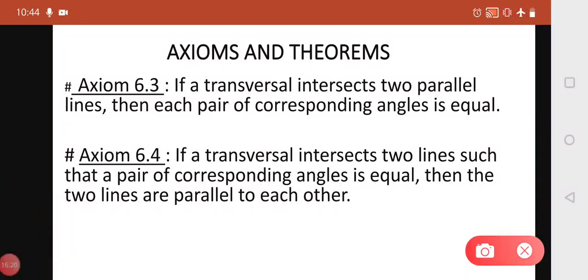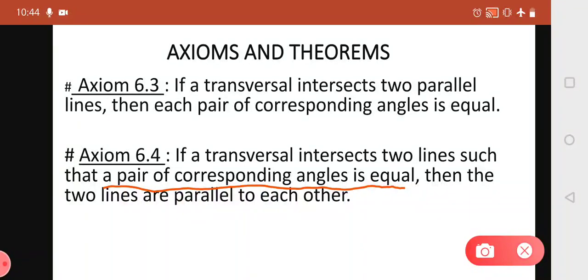Here the condition given is that a transversal intersects two lines. It is not stated that they are parallel lines. But another condition is given, that the transversal intersects the two lines in such a way that one pair out of the four pairs of corresponding angles is equal.